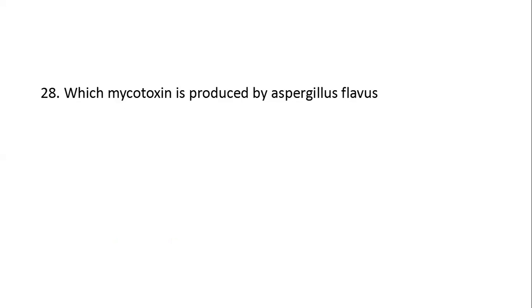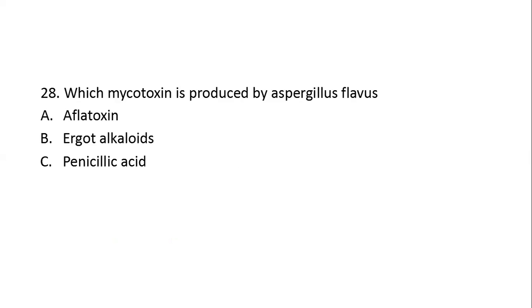Next question. Which mycotoxin is produced by Aspergillus flavus? Option A, aflatoxin. Option B, ergot alkaloids. Option C, penicillic acid. Option D, muscarine. Here, the right answer is option A, aflatoxin.